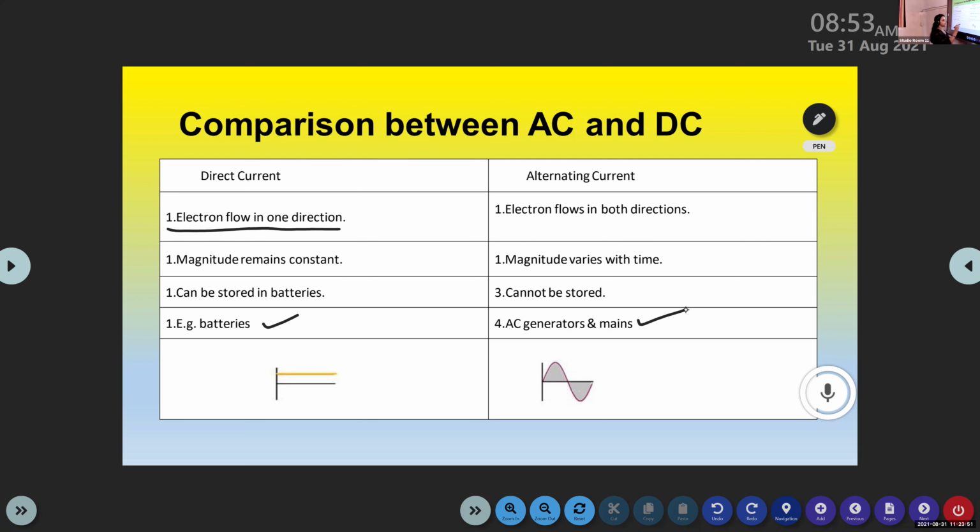And this is the representation of direct current and alternating current. Here the magnitude remains constant, so a steady flow of current can be observed in direct current. But in the case of alternating current, the magnitude oscillates between a maximum and a minimum value, or it changes in both directions. So the diagram representing the alternating current is like this.